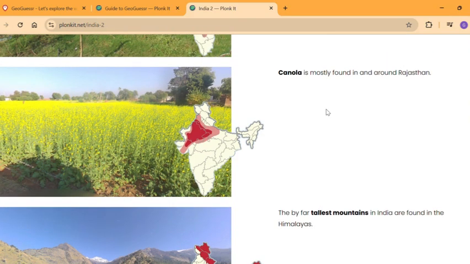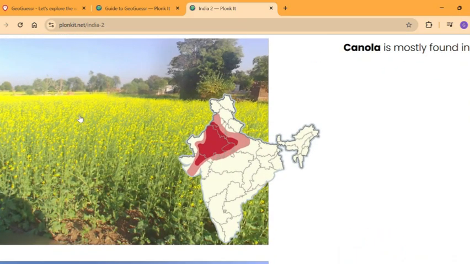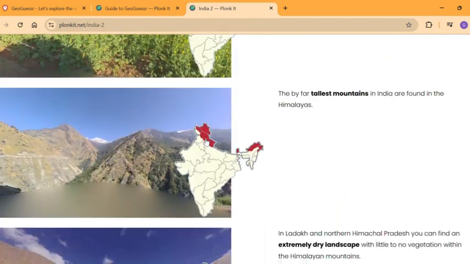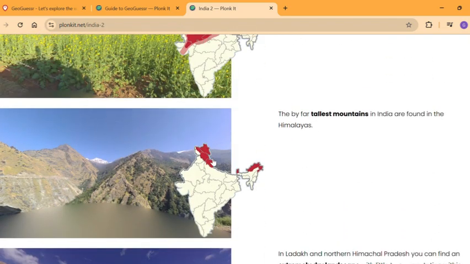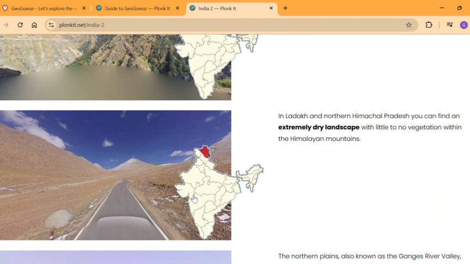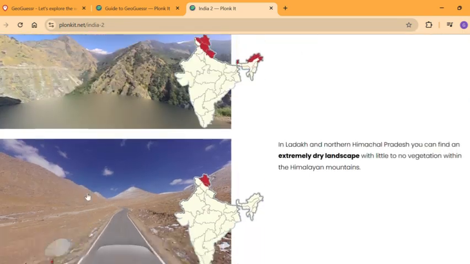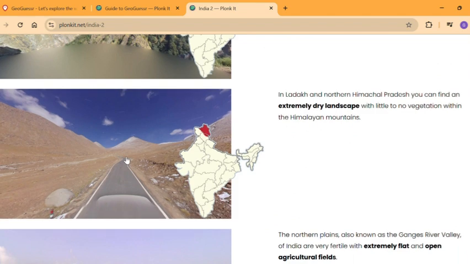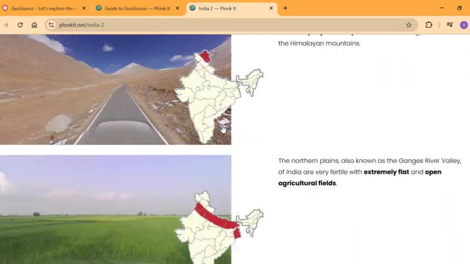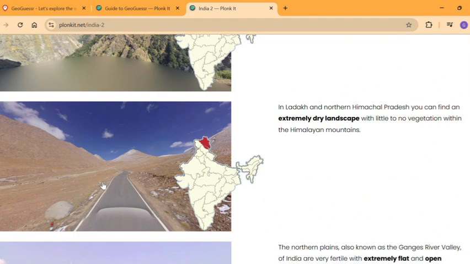Then you have canola, which is only in the north with Rajasthan, and then the tallest mountains are all in the north, I guess the Himalayas. In Ladakh, it is, however, a very dry landscape, distinguishable probably, and if you find the most desert part of India, it's going to be here. If you're only playing the India map, you're probably getting confused with other places, but if you're only in India, you have to go Ladakh 100%.